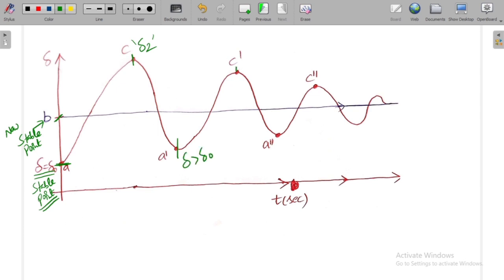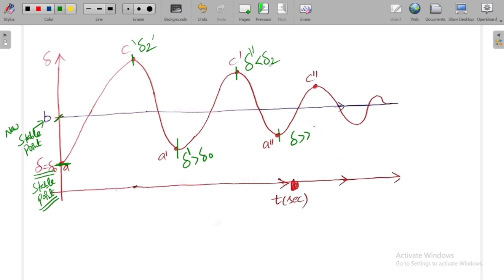Here the delta is less than delta 2. Now here delta is very much greater than, if you understand this as delta naught, this as delta 2, and assume this as delta dash. Delta dash is greater than delta naught, and assume this as delta double dash.